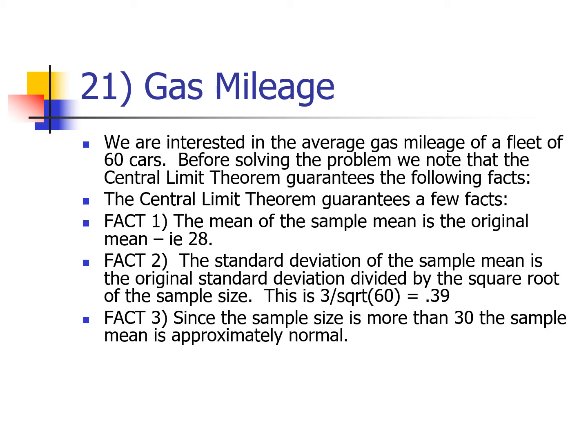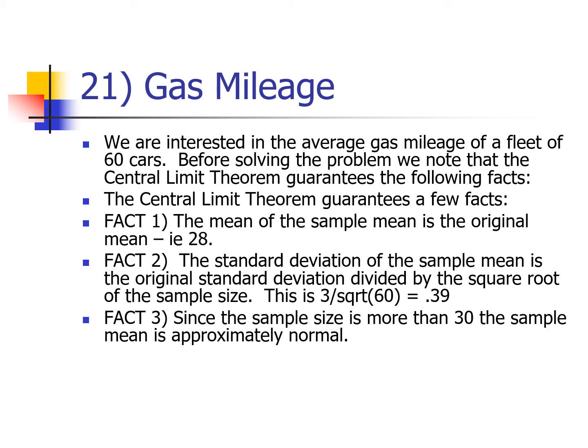So let's try some word problems. Problem number 21. We're interested in the average gas mileage of a fleet of 60 cars. So you run a car rental business, I guess, and you've got 60 cars. You're trying to get a sense of what their gas mileage is. Before we solve the problem, if you read ahead, it involves sample means. Anytime something involves the sample mean, that's a red flag. That makes me think central limit theorem.